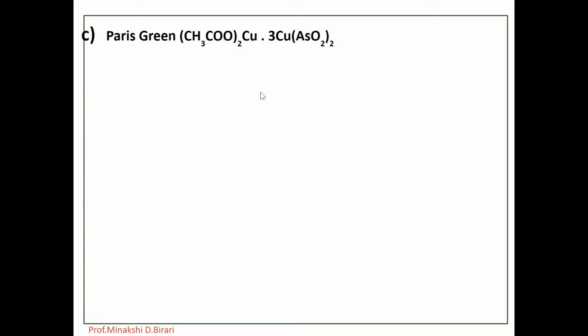Then Paris green, it is copper acetoarsenate. So this one is a copper arsenate compound. It forms a heavy powder settling in water. Unless well agitated, it forms a precipitate, a heavy powder settling in water. It is removed rapidly from foliage by weathering, and it is decomposed by water, CO2 and NH3.